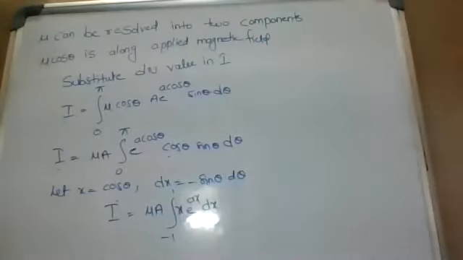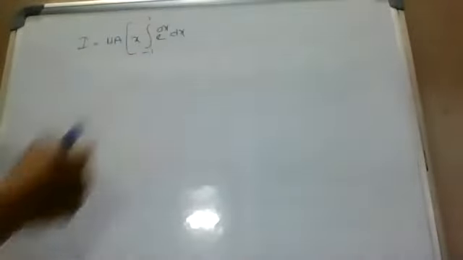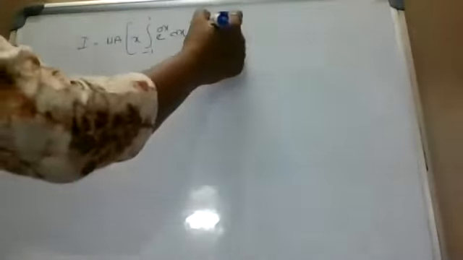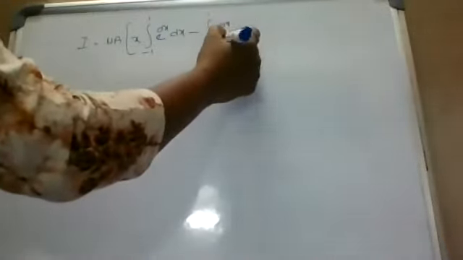Next, integrate this equation. So integrate that equation. We get capital I equal to mu a into x integration minus 1 to 1 e power ax dx minus integration minus 1 to 1 e power ax by a.